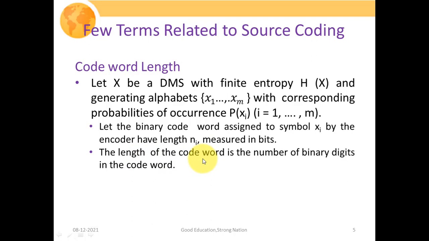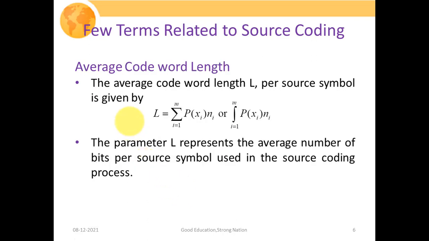So the length of the code word is the number of binary digits in the code word, or you could say it is the number of digits or bits required to encode a particular symbol. So that is nothing but your code word length. The second important term is your average code word length. So what is that? We had already seen what code word length is. This is the total number of bits in your code word. So if you are talking about your average code word length, then we have to take the mean of that particular code word length.